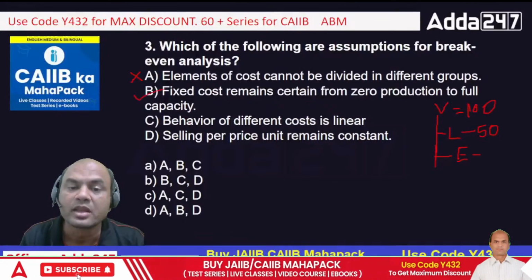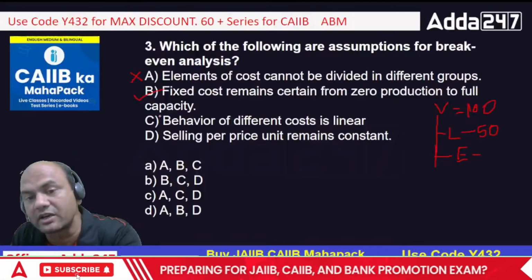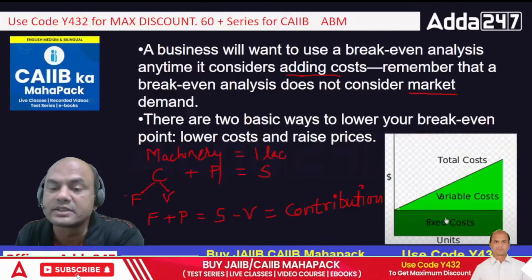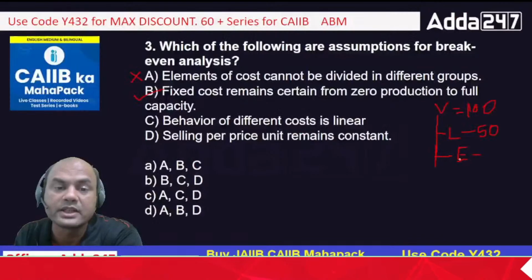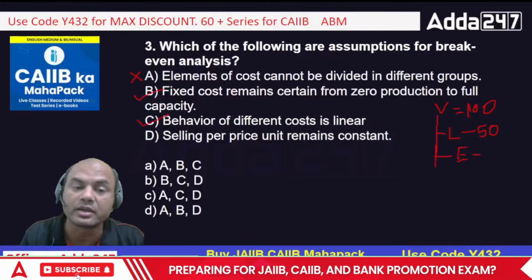What about C? Behavior of different costs is linear. That is what we have seen just now, right? This is the straight line variable cost, isn't it? Is it curvilinear? No, it is linear. So C is the answer. Okay, B is the answer, C is the answer.